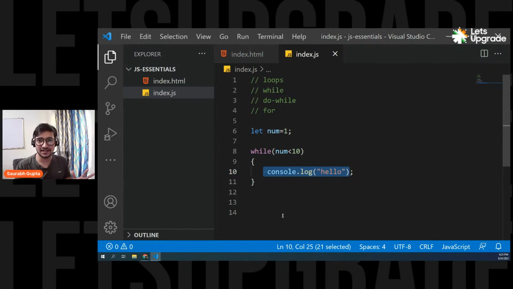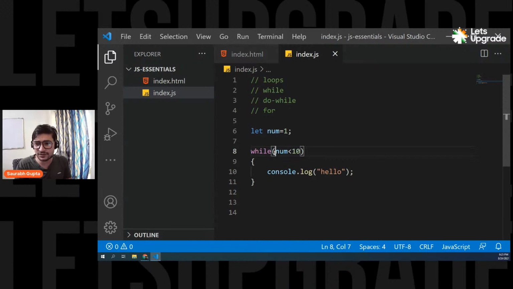Num is never changing. That means this loop will simply go on again and again, and it will never stop. If I execute this in the browser, my browser will hang because this loop is never going to stop. And this kind of loop is called an infinite loop, the loop that never stops. And it's not stopping because this condition is never becoming false. Is that clear?